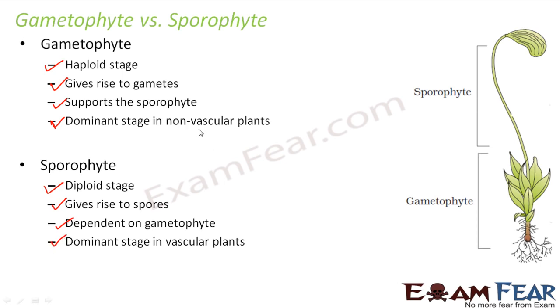So what are non-vascular and vascular? Non-vascular plants are those which do not have the specialized vascular tissue for conduction of water and minerals, and that is why they are very short plants. Examples of non-vascular plants would be thallophytes and bryophytes. So they are all non-vascular plants. In such non-vascular plants, the dominant stage is gametophyte. Whereas in other plants, for example, the flowering plants or the gymnosperms, in all those cases, the dominant stage is sporophyte.